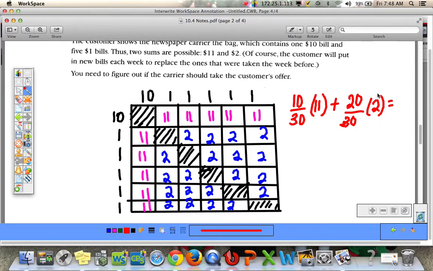So we want to figure out, is this expected value going to average out to be more than $5 a week? And if it is, why don't we choose that instead of our regular $5 a week? And if you calculate this, we actually get the same amount. So in the long run, the amount over time will be the same.